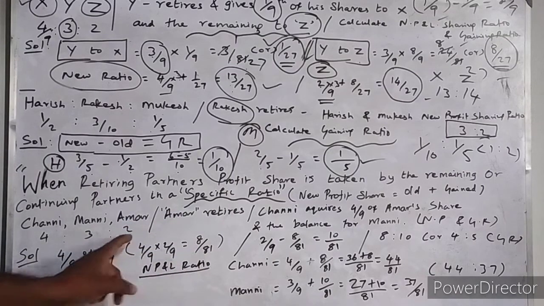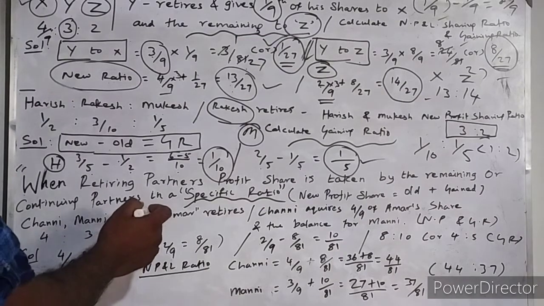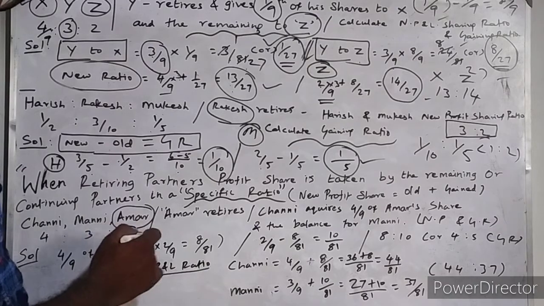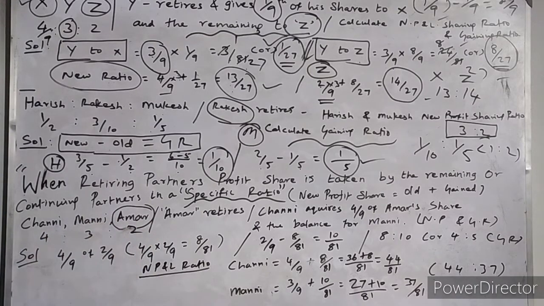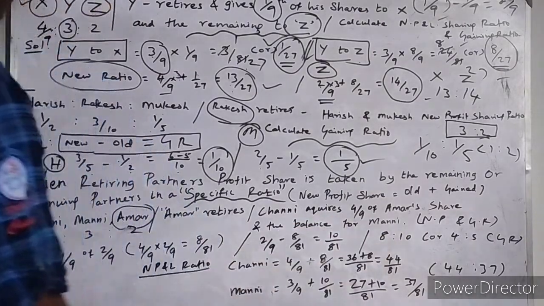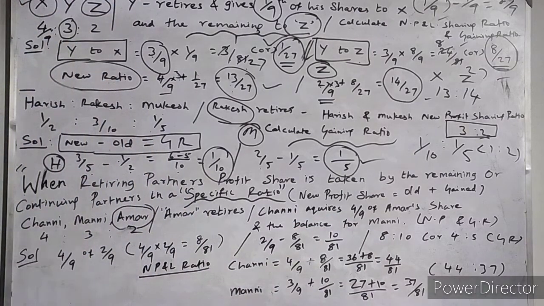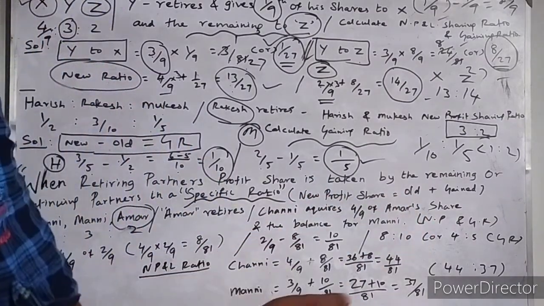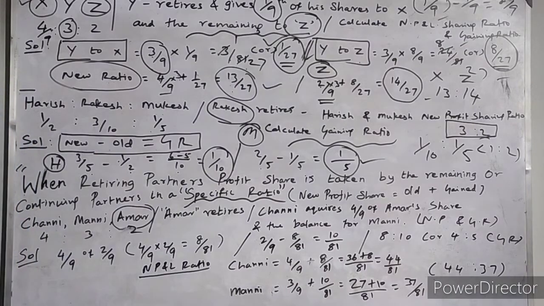Amar, one of the partners, retires. He is the third partner. His share of profit is 2 by 9, which is 2 out of 4 plus 3 plus 2. Chani, the first partner, acquires 4 by 9 of Amar's share, and the balance goes to Mani. Balance means 5 by 9.